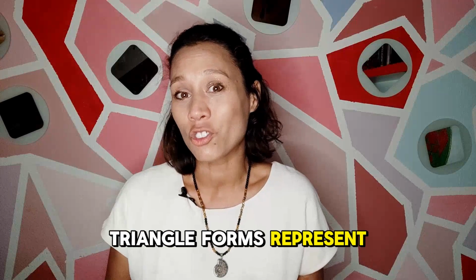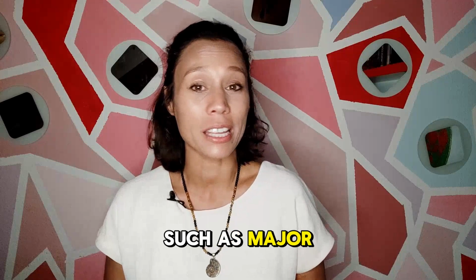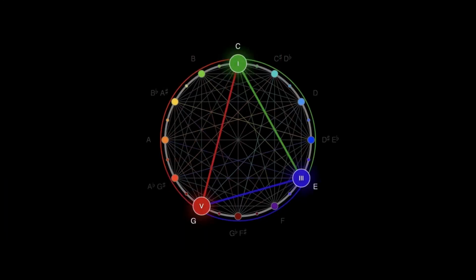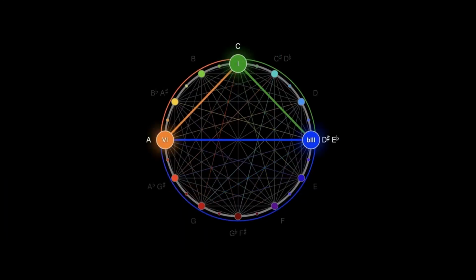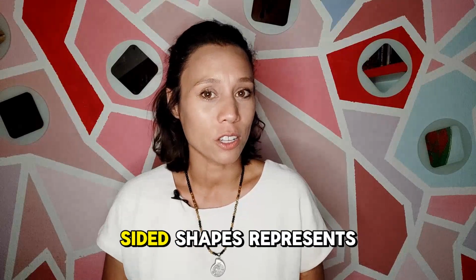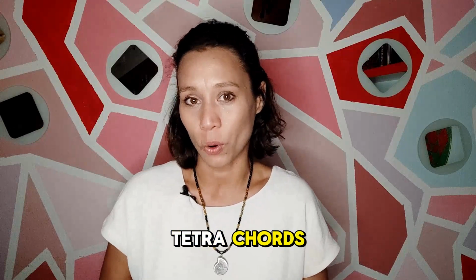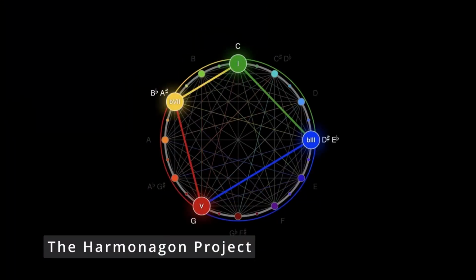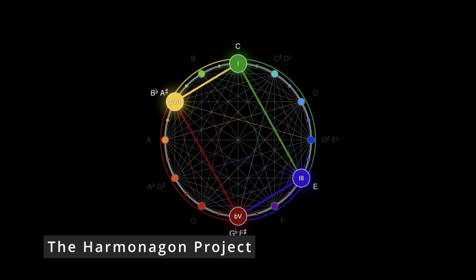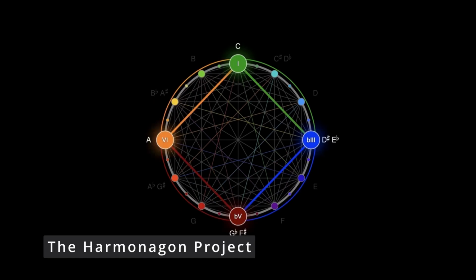Triangular forms represent triad chords, such as major and minor. Augmented, major, minor, and diminished. Squares or any four-sided shapes represent tetrachords. Major 7th, minor 7th, dominant 7th, minor 7th flat 5, dominant 7th flat 5, diminished 7th, and augmented 7th.